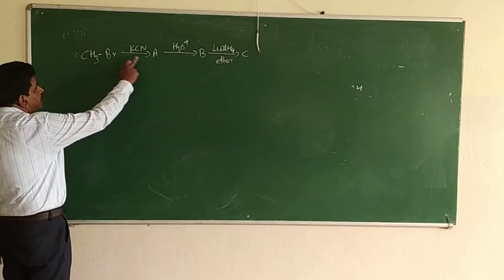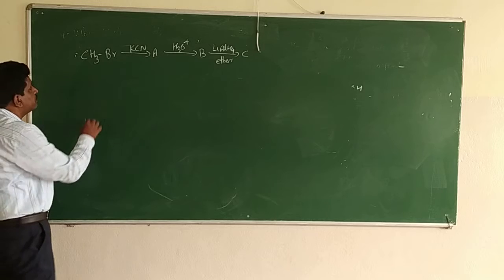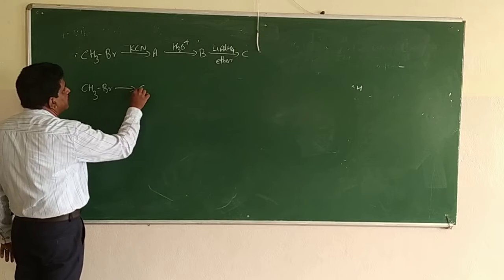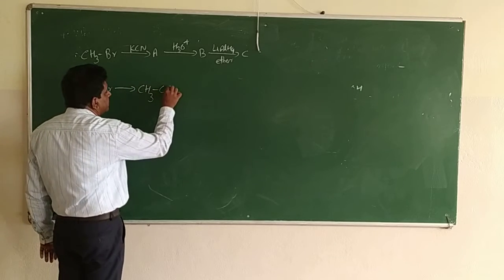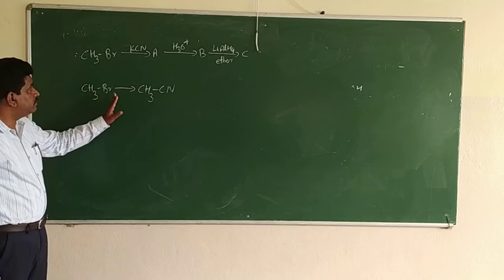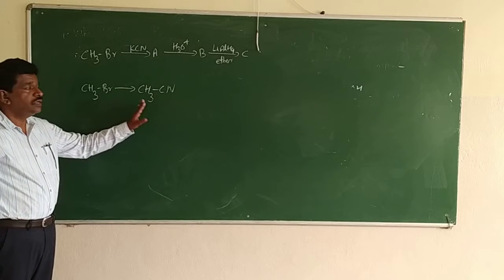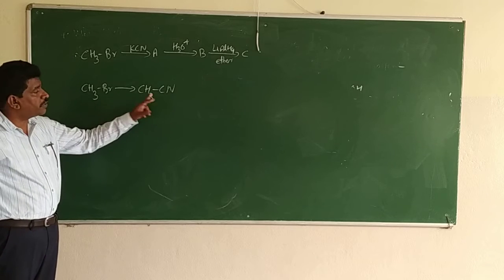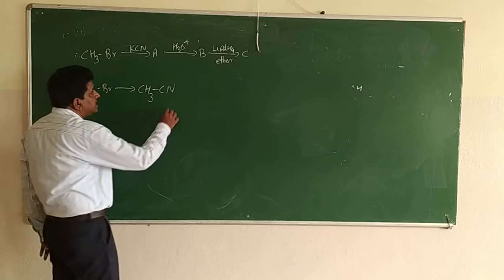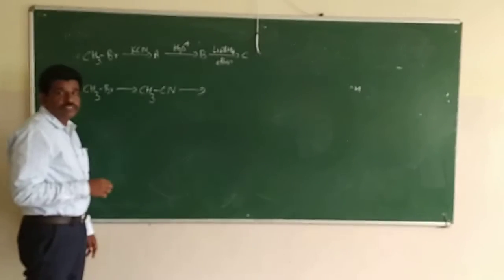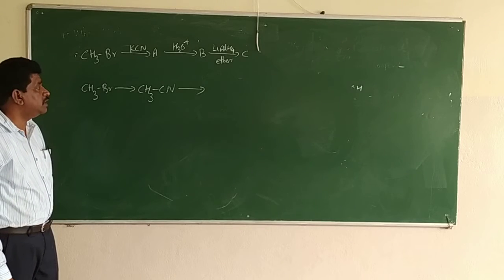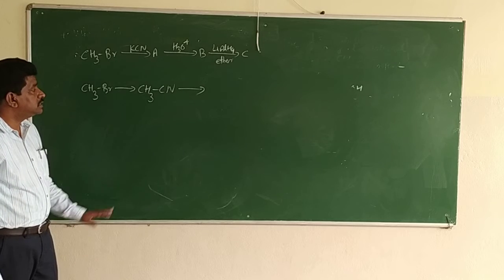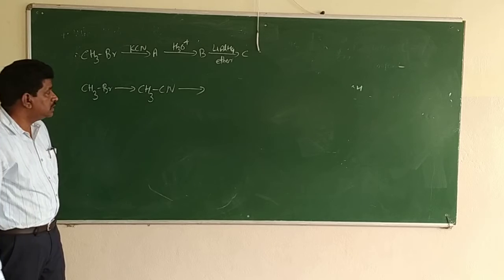So when CH3Br reacts with KCN, Br will be replaced by CN. This reaction is normally used in conversions to increase the number of carbon atoms. So here, only one carbon atom, the product has one carbon atom increased. And CN on hydrolysis will become COOH. CN on partial hydrolysis will become an amide. CN on complete hydrolysis will become COOH.